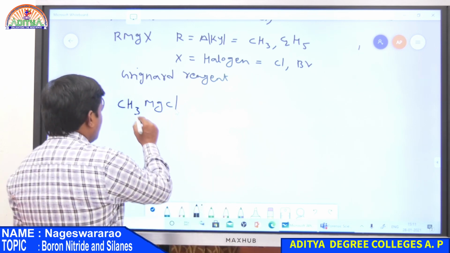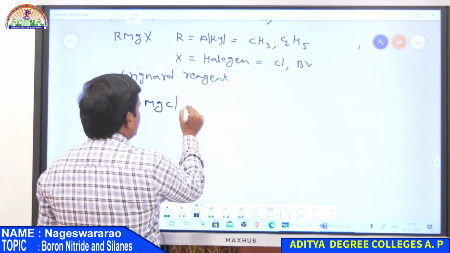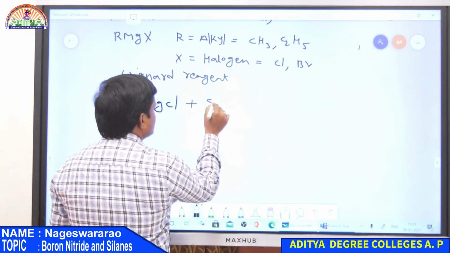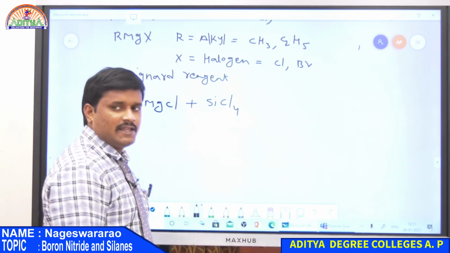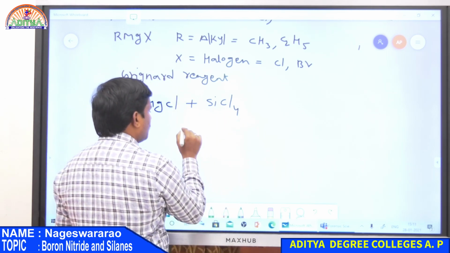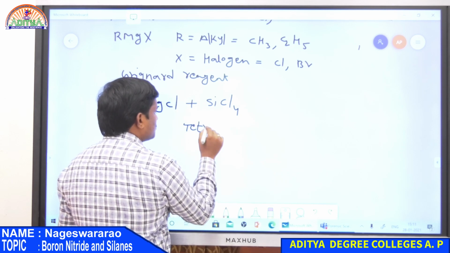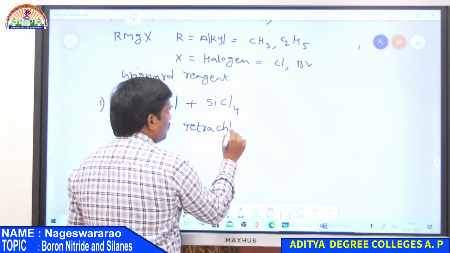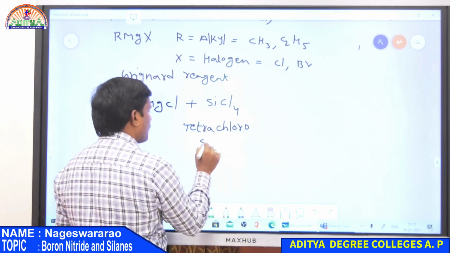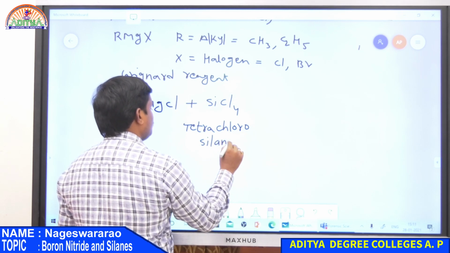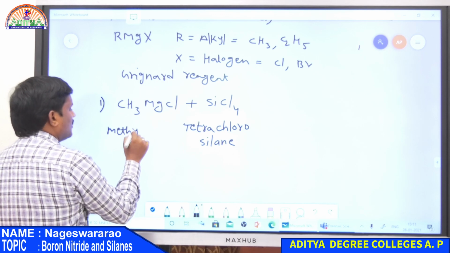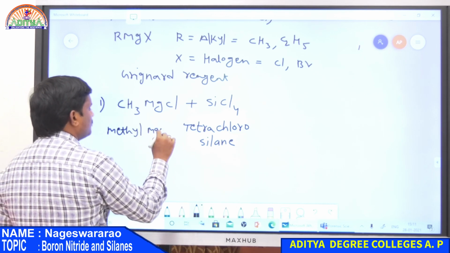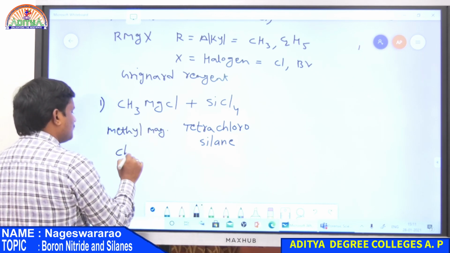Whenever methyl magnesium chloride is reacted with SiCl4, that is tetrachlorosilane, so tetra, there are 4 chlorine atoms.